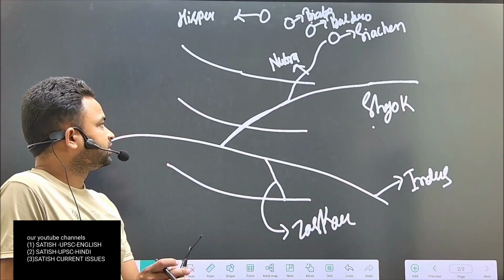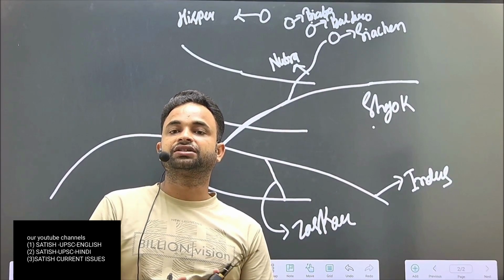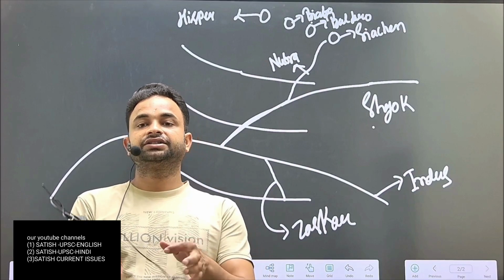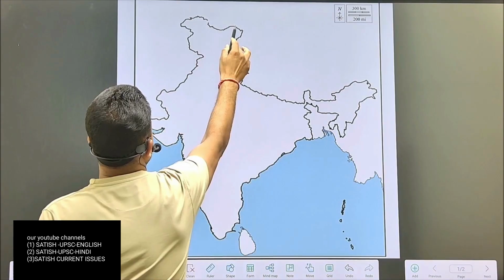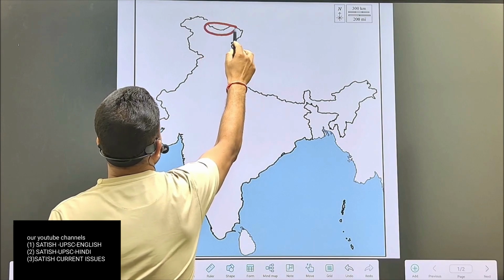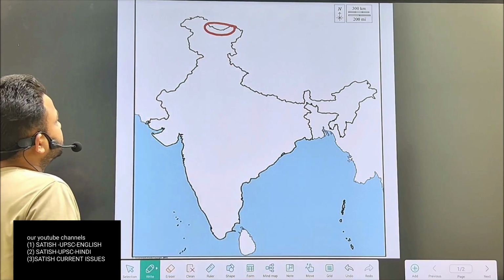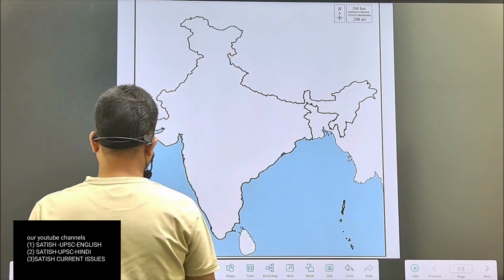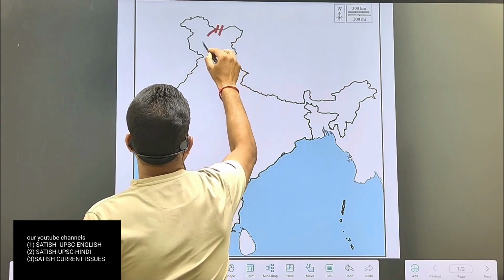Now we will see some passes of Trans-Himalaya which are situated on the border between India and China in north of Jammu and Kashmir. So here you can see some passes in Trans-Himalaya. One by one we will see. First pass is Karakoram.